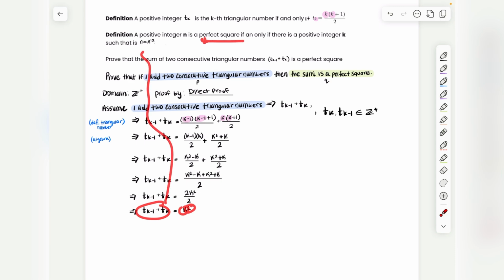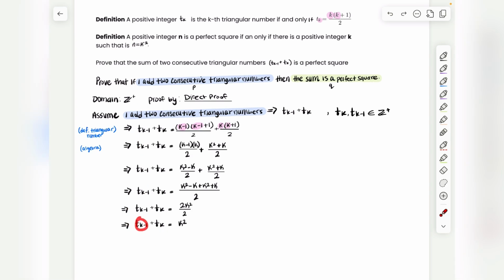But the problem is the definition of a perfect square requires n to be a positive integer. In this case, is our sum a positive integer? Can we say that at the end of the day it's just going to be some number, some integer n? Yes, because when you add two integers, you're just going to get another integer. We can call it n. That is what we call the closure property of integers under addition, or under sum. If it was subtraction, it would be under difference. If it was multiplication, it would be under product. But it only works for addition, subtraction, and multiplication.